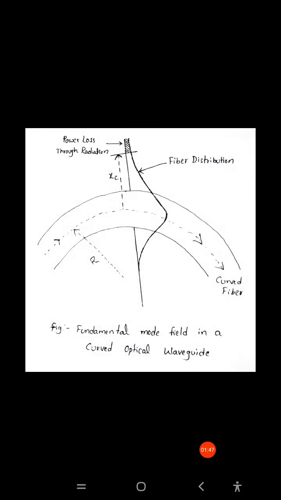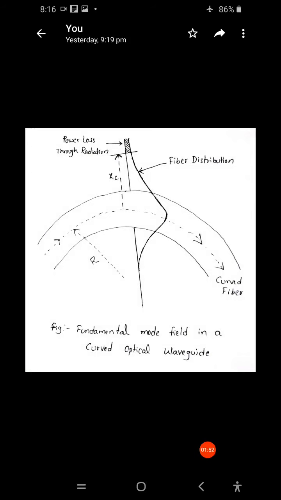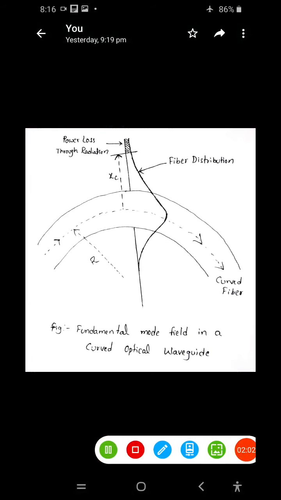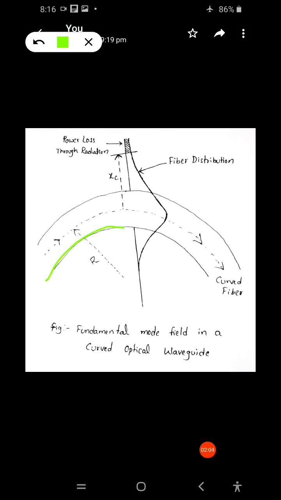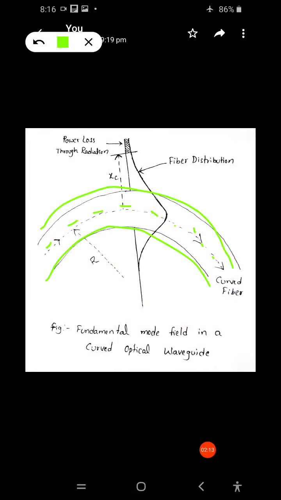If you see this figure, it shows the fundamental mode field in a curved optical fiber. Here I have taken a curved optical fiber which is bent. It has a core axis, and the bend has radius r.